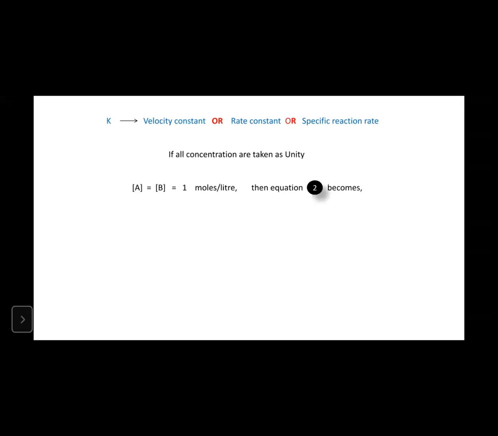Similarly, rate constant is nothing but K, right? K is usually called the velocity constant or rate constant. Sometimes we call it the specific reaction rate. So if all concentrations are taken as unity, the concentration of A equals the concentration of B equals 1. Unity means 1, right? Just consider in equation 2, what does R become?